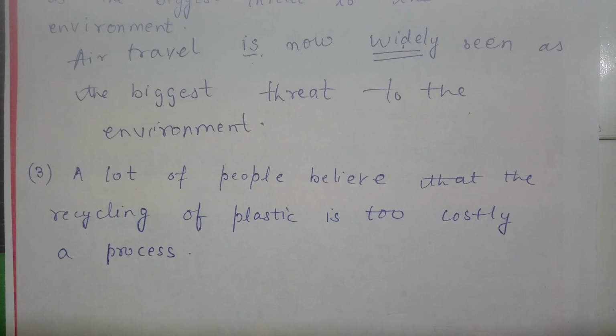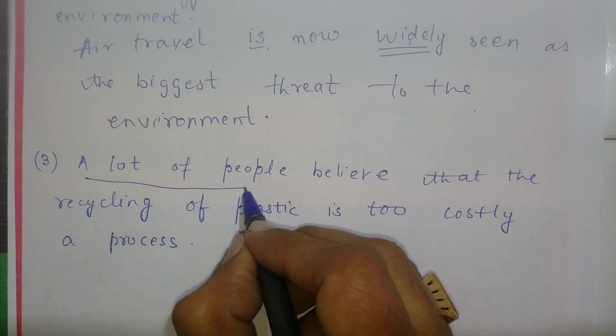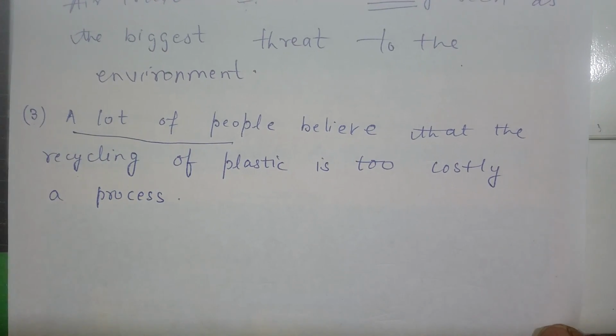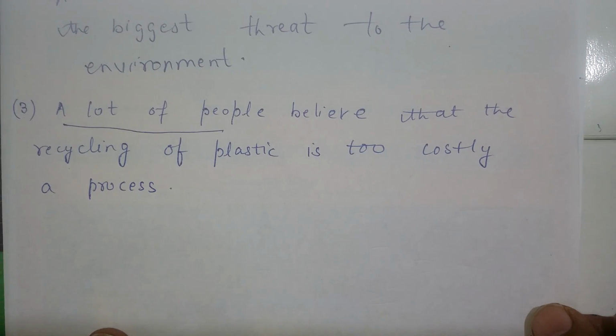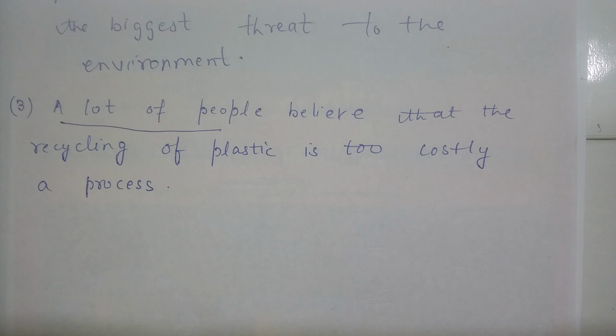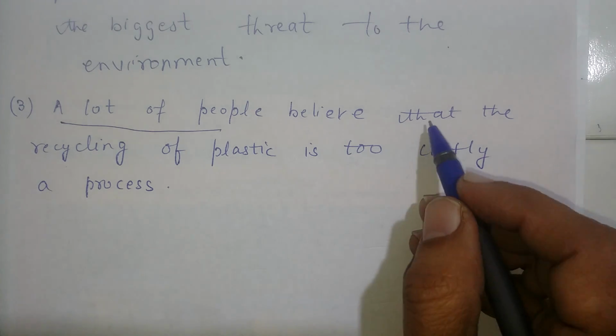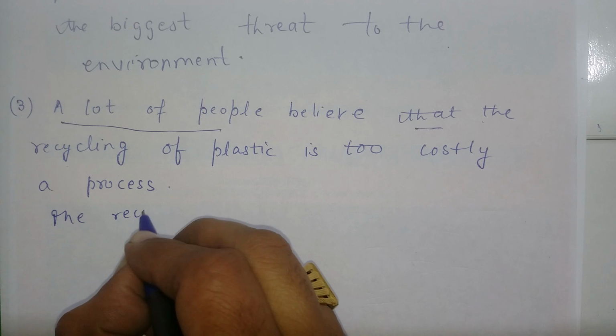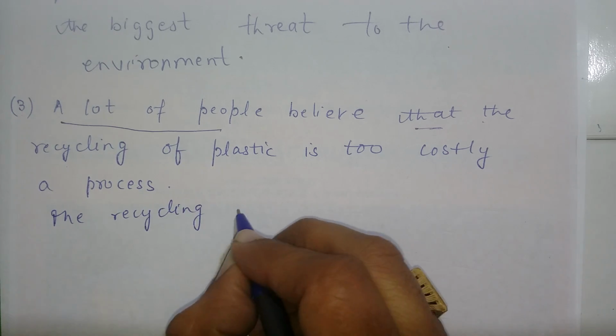A lot of people, naturally I will delete this one. Believe, I will keep it with my sentence in the shape of believed. I'll delete the recycling of this plastic, one point. Now I have to start my sentence after that. It means I will write here the recycling of plastic.